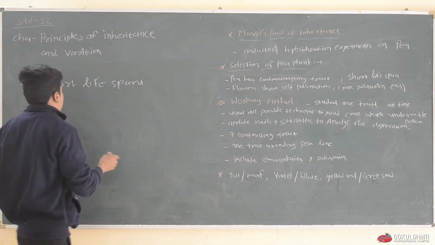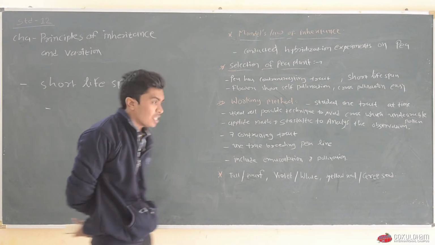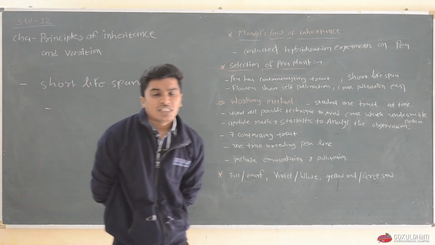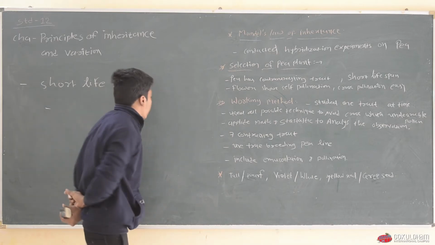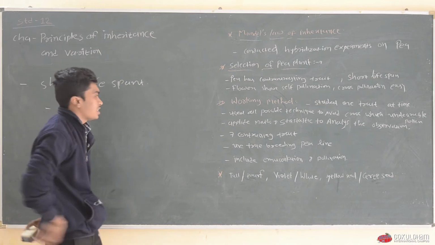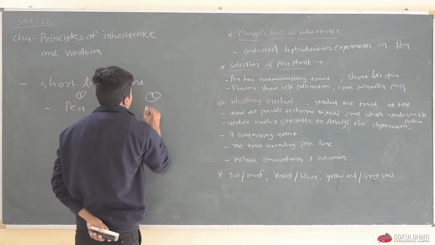Let me give one example. There are two scientists working on genetics, and one selected pea plant and another selected mango plant.